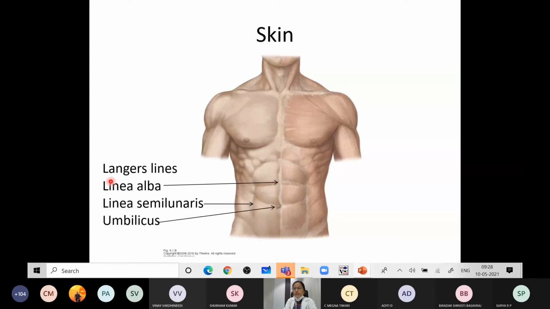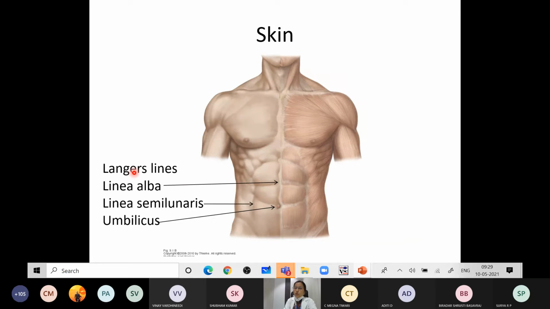Then next you have the Langer lines. What are these Langer lines? Whatever collagen fibers are present in the skin produce some lines which are called the Langer lines. In the limbs, these Langer lines are longitudinal or vertical, whereas in the abdomen they are horizontal. Why does this have to be known?